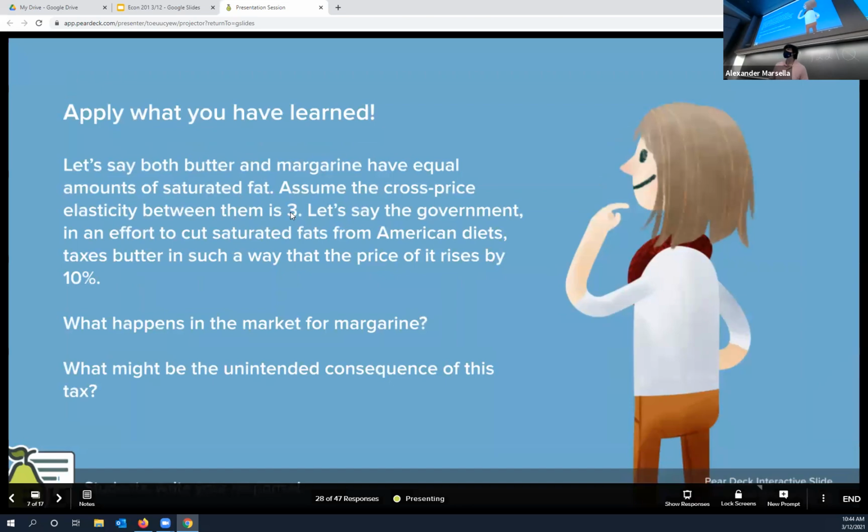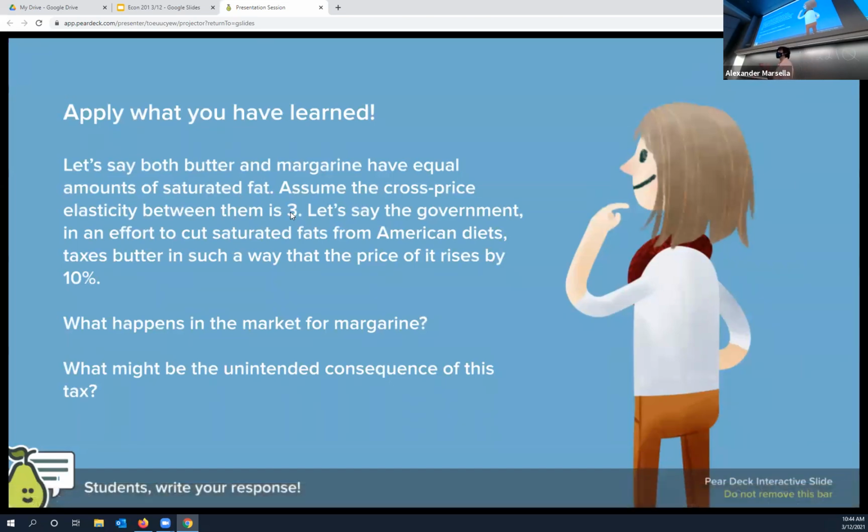If the cross price elasticity is 3, okay, the price of butter goes up by 10%, then that's just multiplied by 3 to see what happens to the quantity demanded for margarine. So the quantity demanded of margarine would go up by 30%. Okay, so we'd see a lot more people eating margarine. Okay, so that would be the unintended consequence.